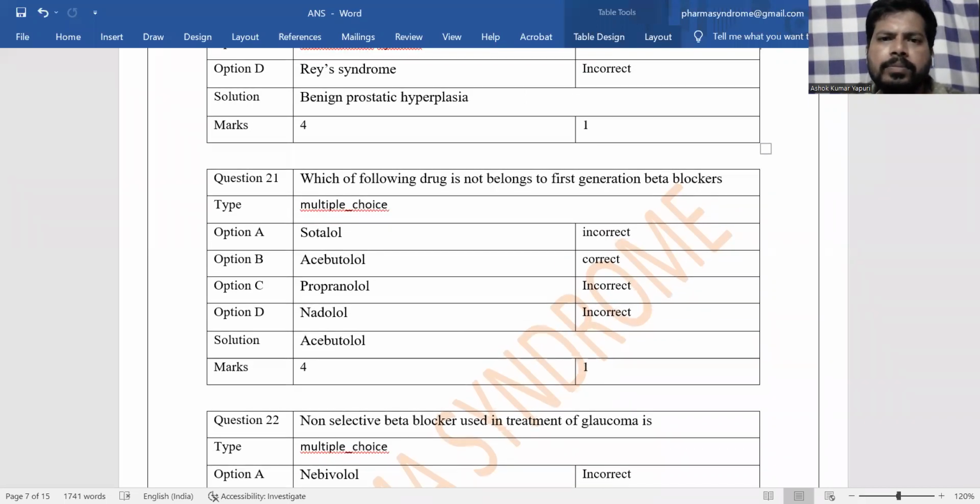And next, which of the following drugs does not belong to the first generation beta blockers? For example, sotalol,